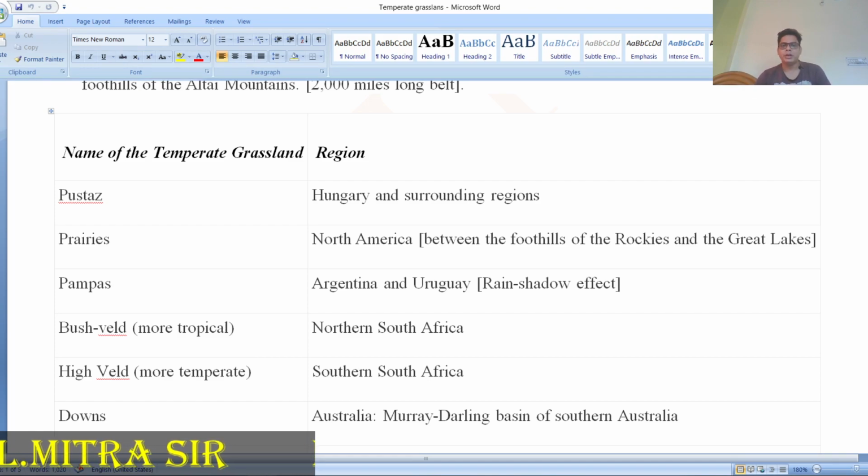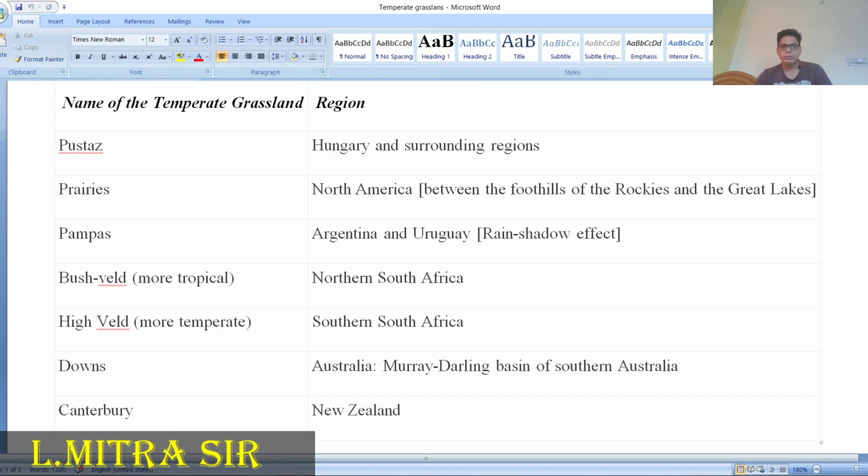Their characteristics, height and rainfall are more or less the same. Try to revise this again and again: Pustas in Hungary, Prairies in North America, Pampas in Argentina and Uruguay.